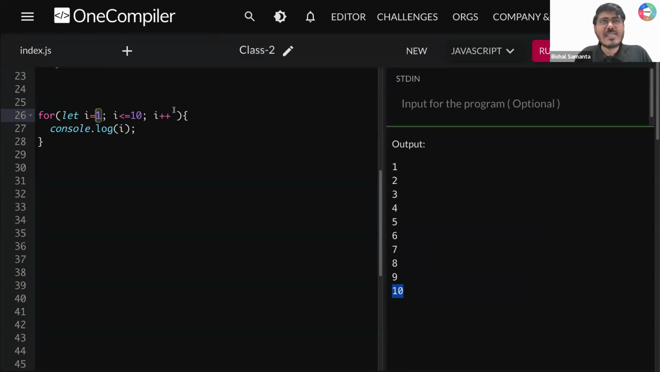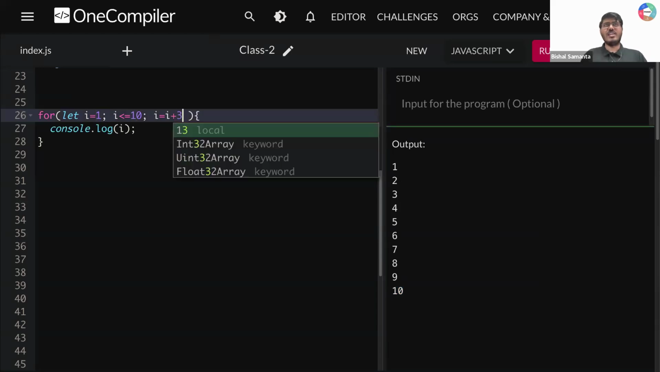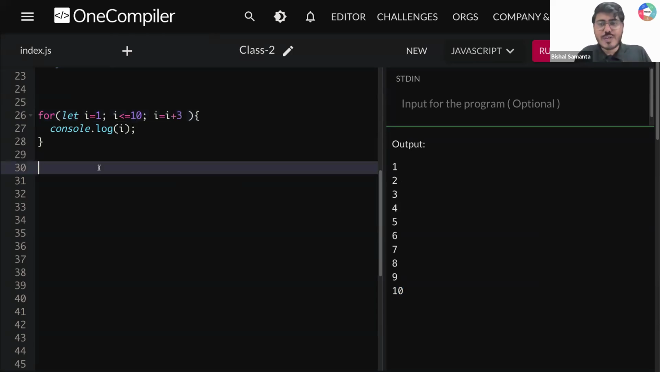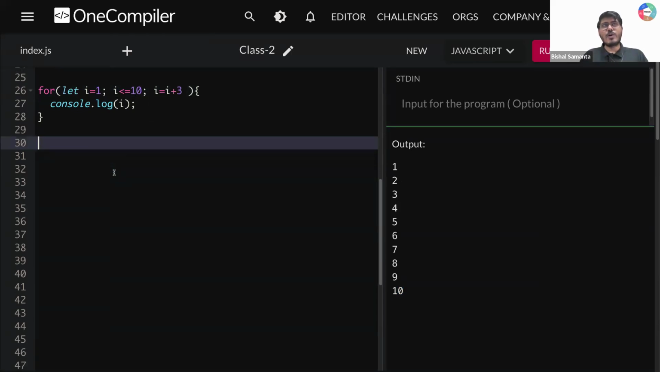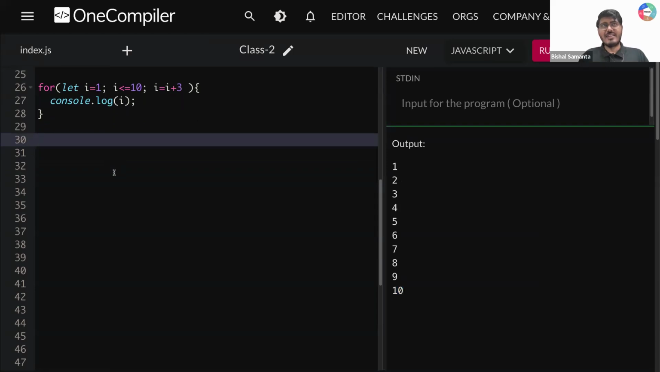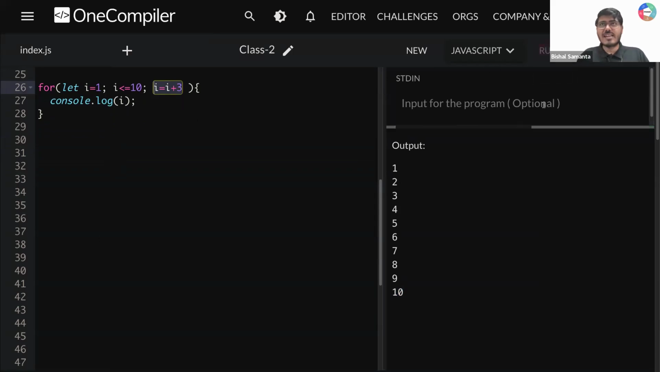Okay. Now I'll do some modification here. What I'm going to do here, I'm going to write here i is equal to i plus 3. I need all of your responses, guys. Can you tell me what will be the output? I'm not incrementing it by 1 now. I'm going to increment it by 3. Let's see what output we are getting here. So if I run this thing, we are getting 1, 4, 7, 10.